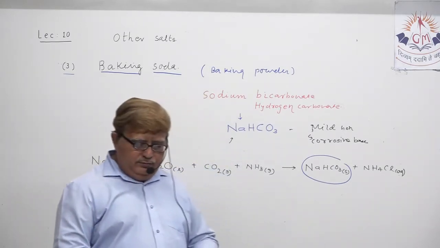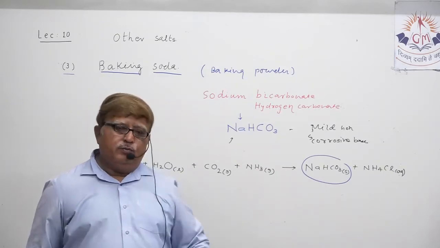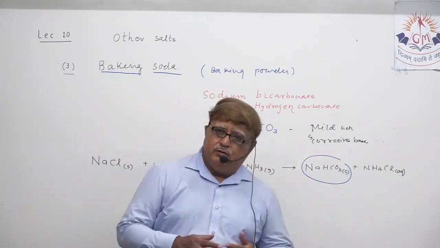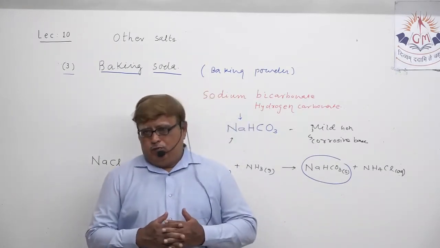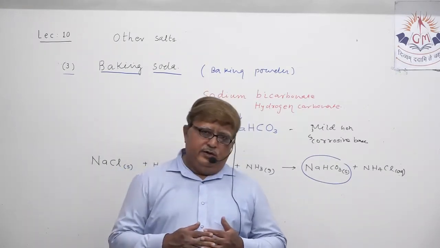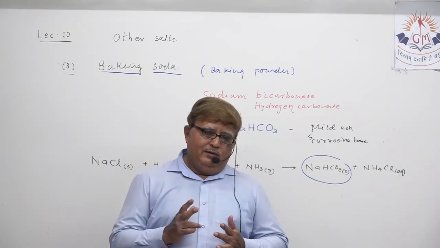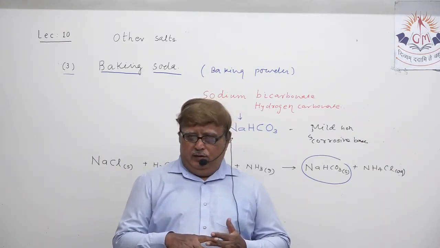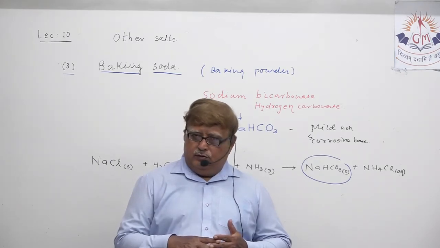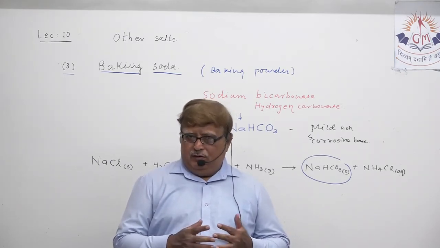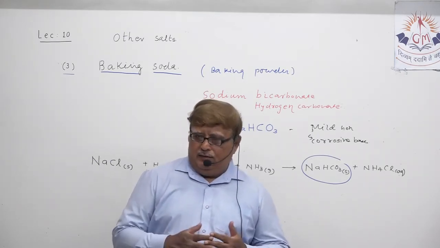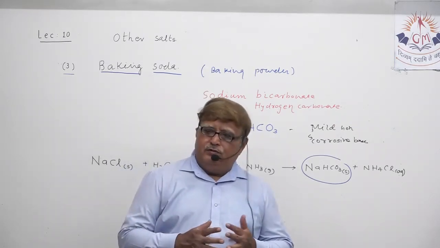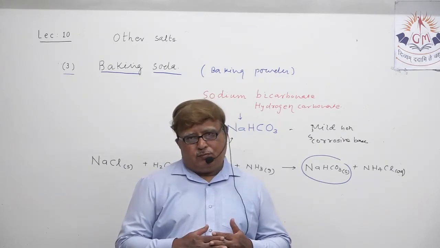Actually, what I want to explain to you is this. I told you that some of the food items which are prepared, like dhokla, handvo, bread, toast, etc., means most of the bakery items are prepared by preparing dough, and that dough needs to be fermented.